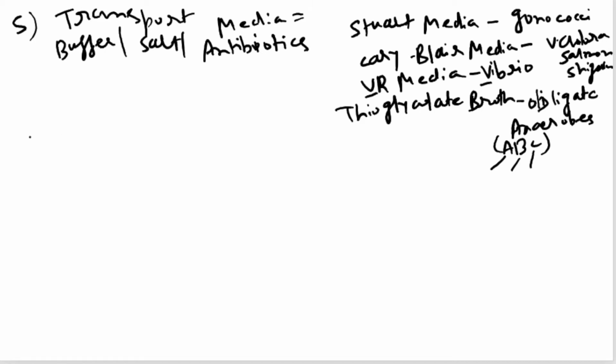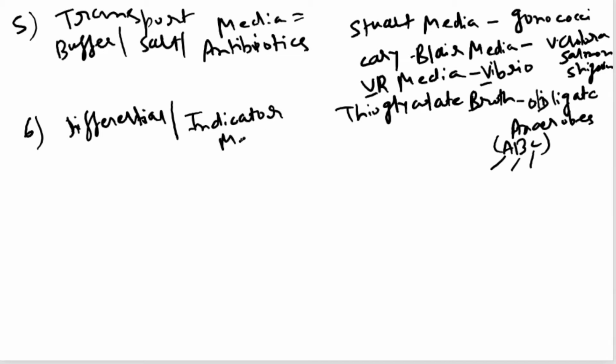Then the second to last is differential media, or we can call it indicator media. What is the role of differential or indicator media?